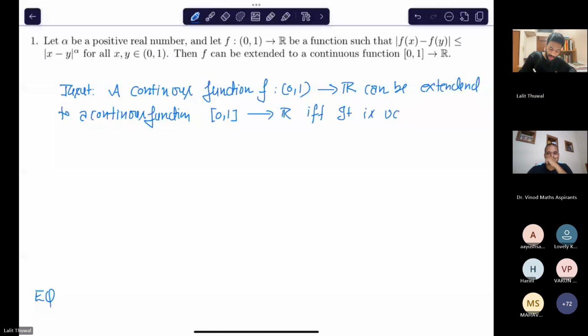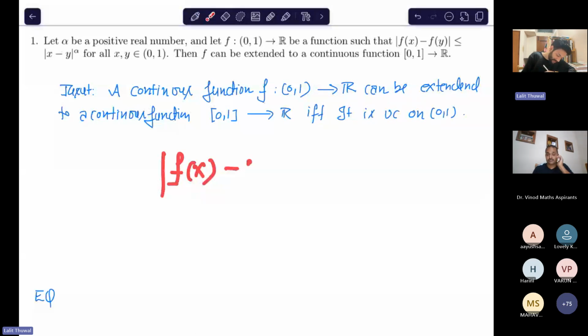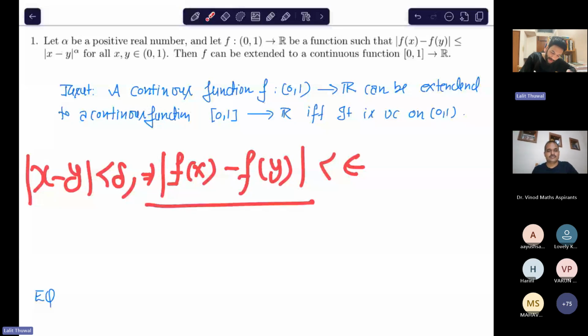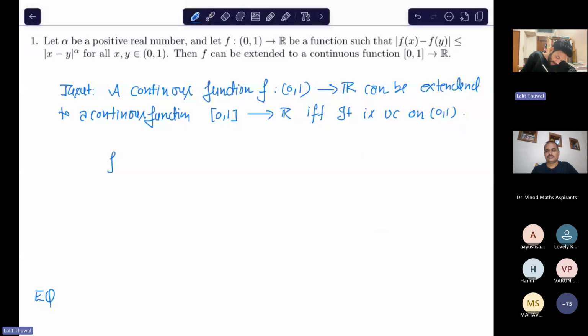You know the definition of a uniformly continuous function. For each given epsilon greater than zero, there exists a delta such that whenever the points x, y of the domain satisfy the condition, we get this. So how can you see that this is uniformly continuous? You want this to be less than epsilon. Suppose epsilon is given and fixed.